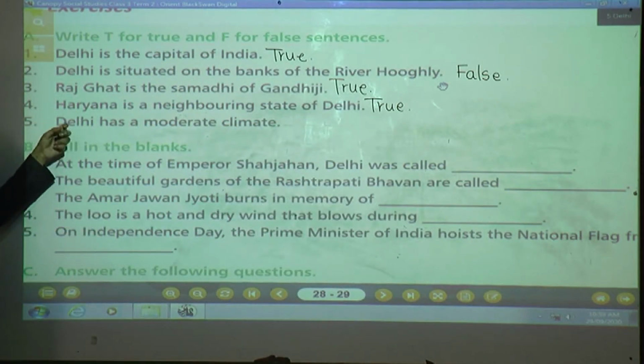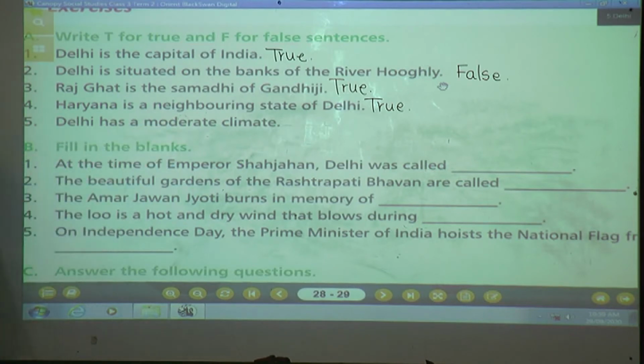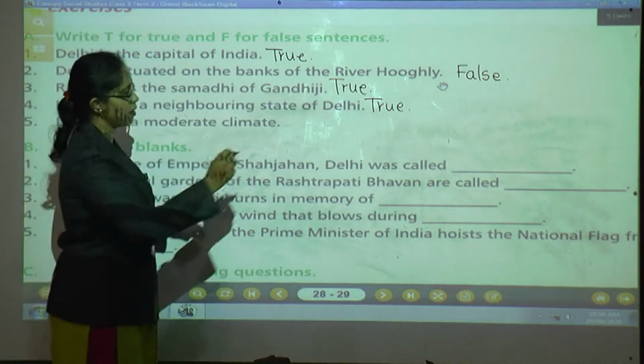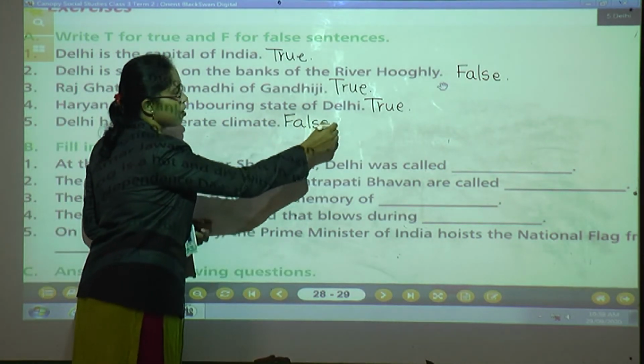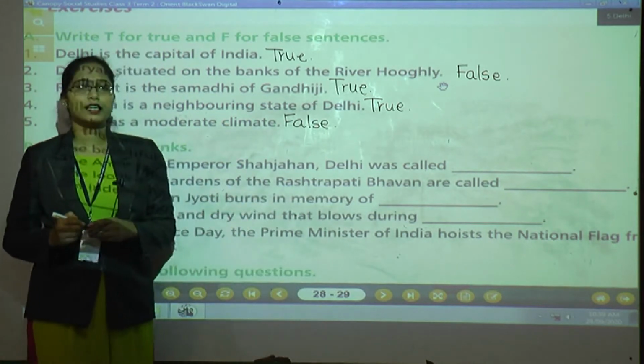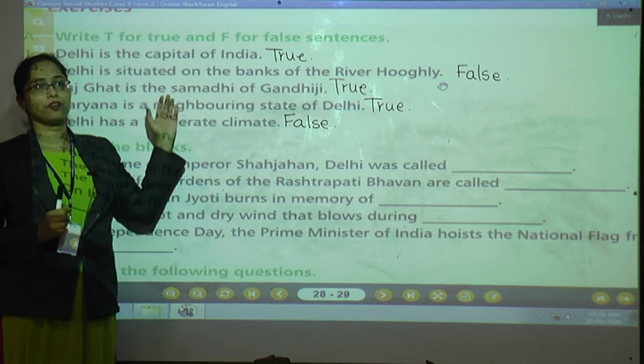Now let's see. Delhi has a moderate climate. Come on, tell me the answer. Delhi has a moderate climate? No. The answer is wrong. What will be the answer? False. F-A-L-S-E, false. Okay, children? Done with this question? Right, say true or false.